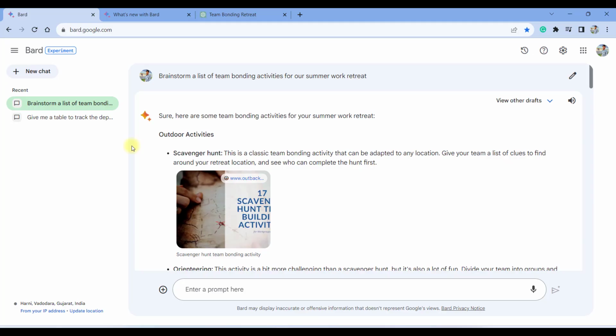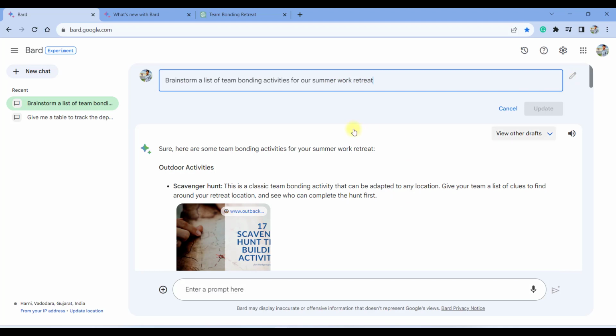Now, one major upgrade which I observed is that you can always listen to the response which Google Bard has generated. So if you click on this, it will dictate all the information which it has created. And here is a button for editing your response. So you can always edit your response, update it and search it again.